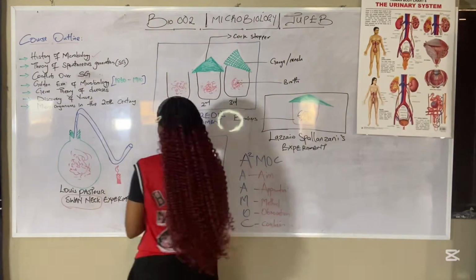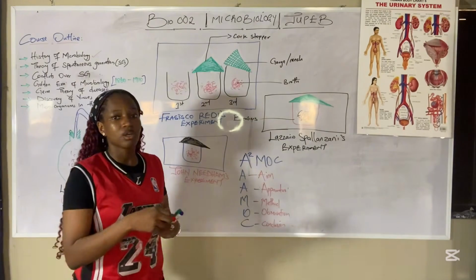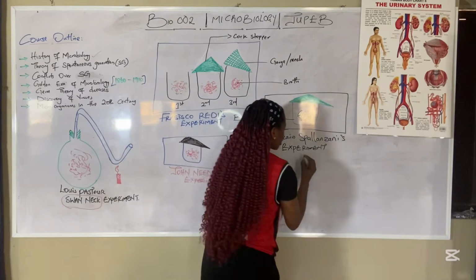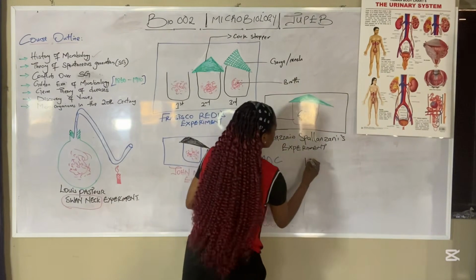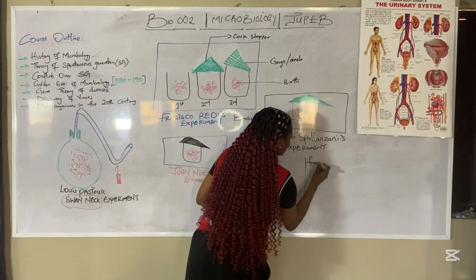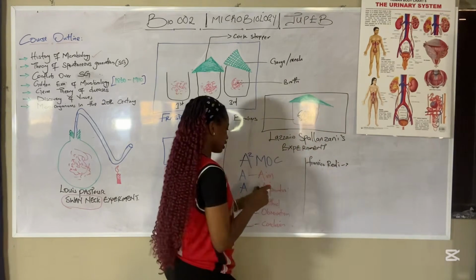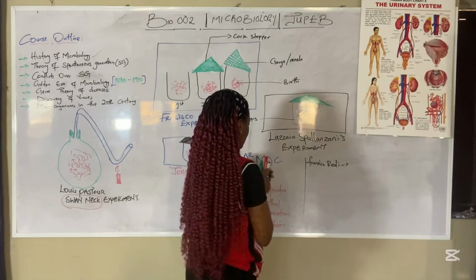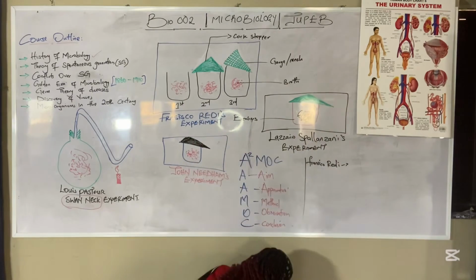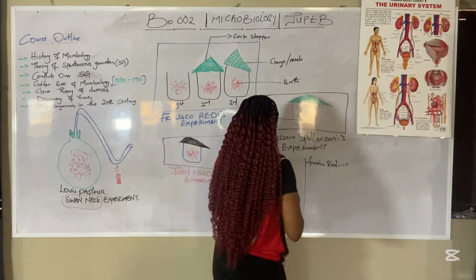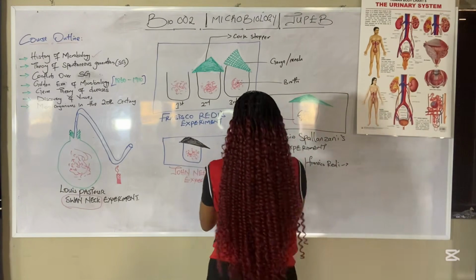Well, let me summarize all the scientists and whether their theory was with or against the theory of spontaneous generation. So like we said, we have Francisco Redi. Remember, this one's experiment was against the theory of spontaneous generation, due to the inability of microorganisms to grow in the experiment covered with a Koch stopper.